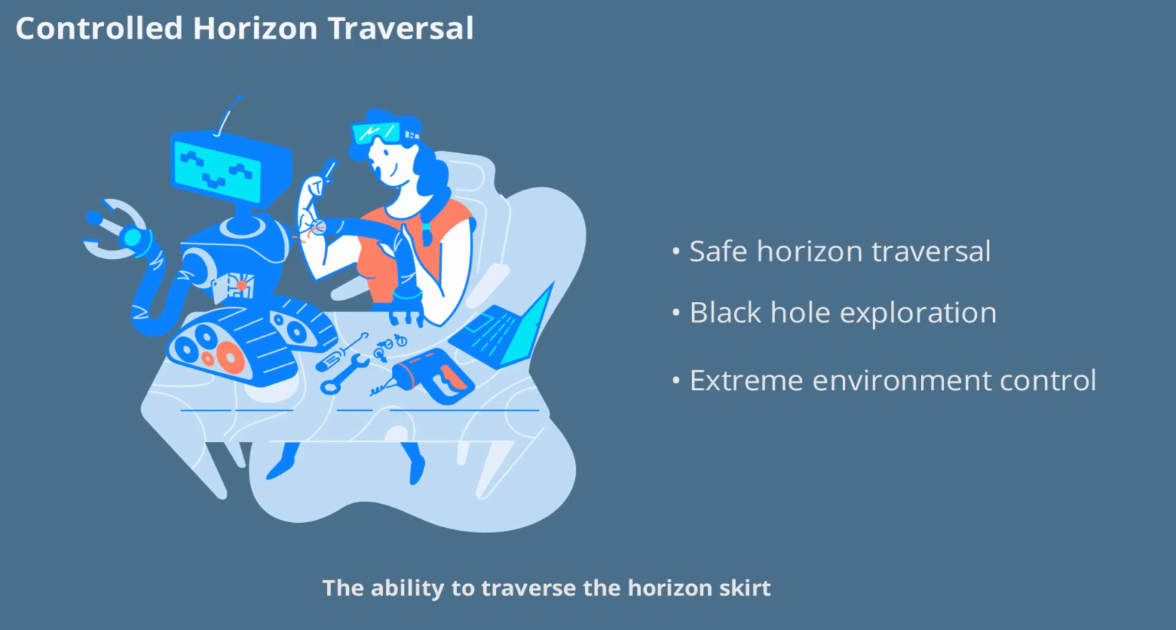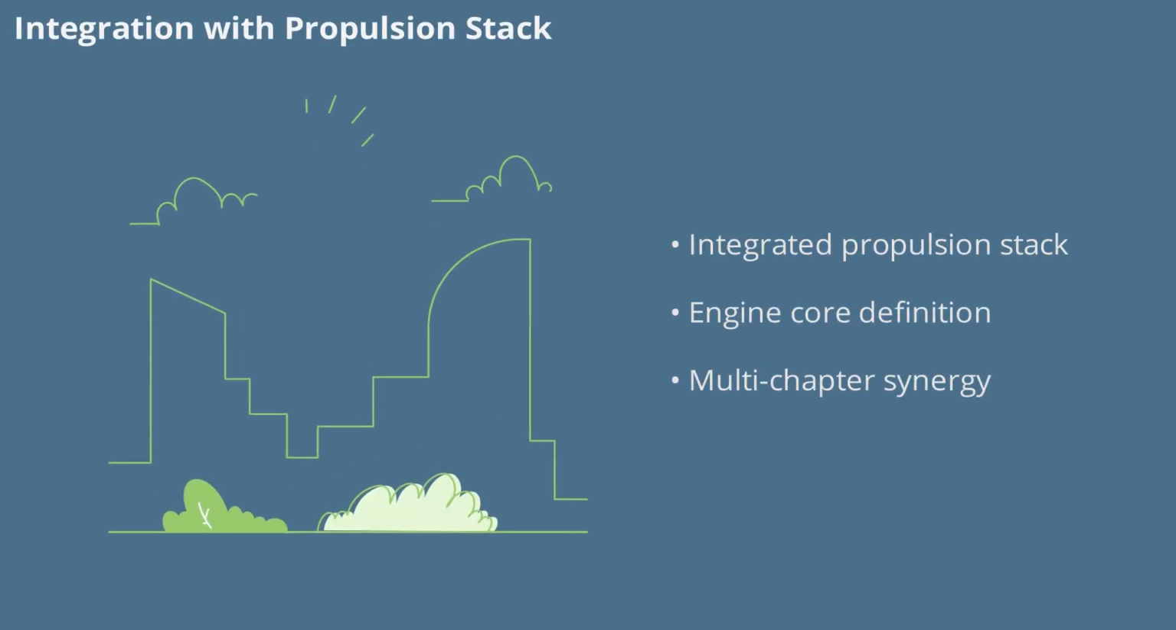The ability to traverse the horizon skirt without entering a singularity is a major breakthrough. By keeping the Casimir cavities external to the horizon, the system maintains control and avoids the destructive effects associated with singularities. This capability could have profound implications for future space exploration and our understanding of black holes and other extreme astrophysical objects. Chapter 5 of the AEON-CASIMIR Dossier is not an isolated piece.